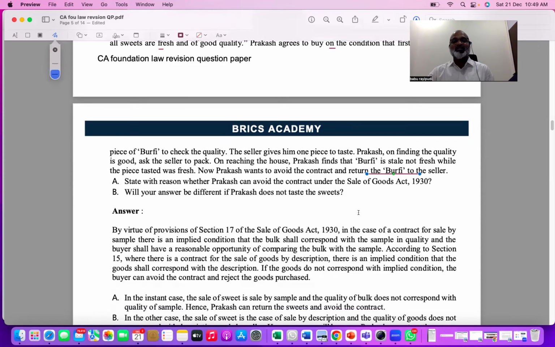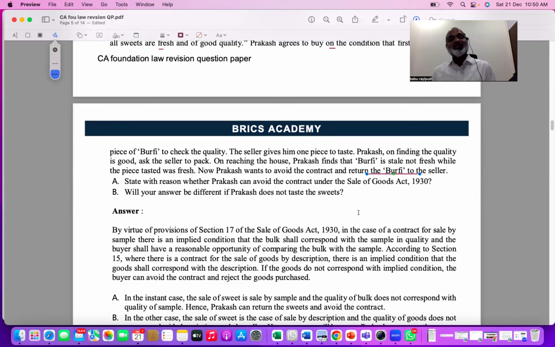So what is the concept in this? The concept is very simple. Sample, implied conditions, implied warranties: a bulky concept in Sale of Goods. Conditions are essential to the main purpose of the contract. Warranty is collateral to the main purpose of the contract. Conditions and warranties are stipulations, and these stipulations can be express or implied. Implied in the sense that the seller need not say it, but the seller has to follow those things. It is implied by law.